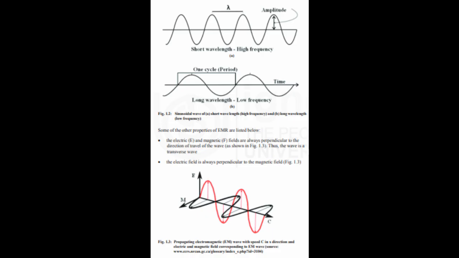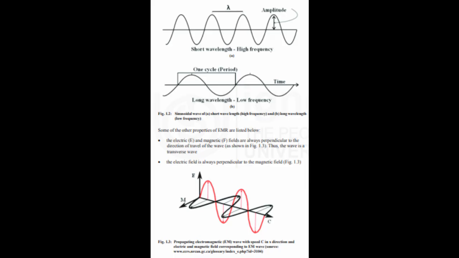A. Particle model of electromagnetic energy. The particle model of electromagnetic energy was given by Sir Isaac Newton in 1704. According to this theory, light behaves as a stream of particles or corpuscles and travels in straight line. He also knew that light had wave-like characteristics based on his experiments.